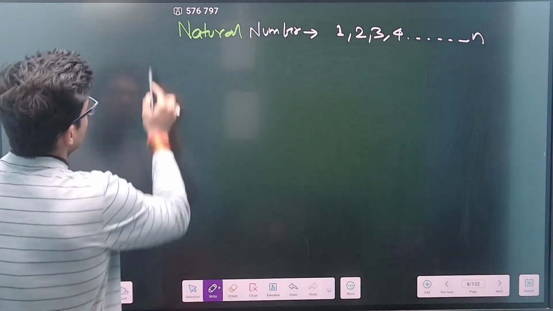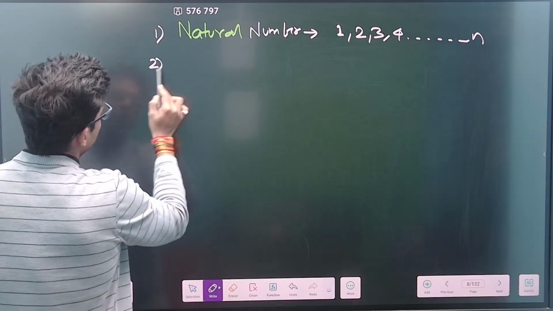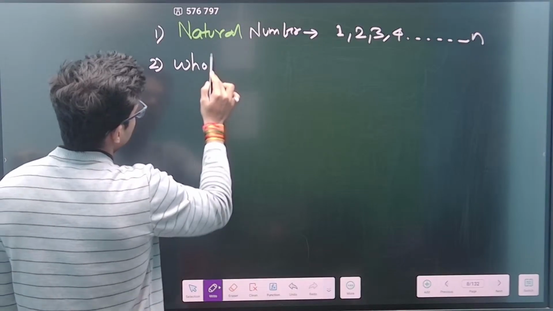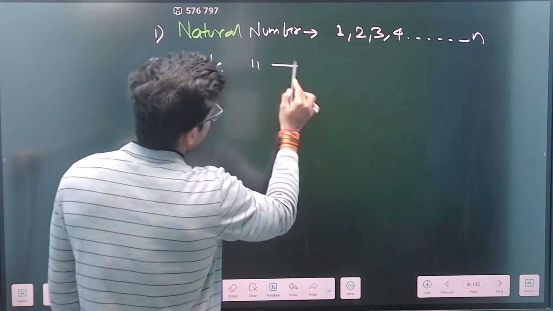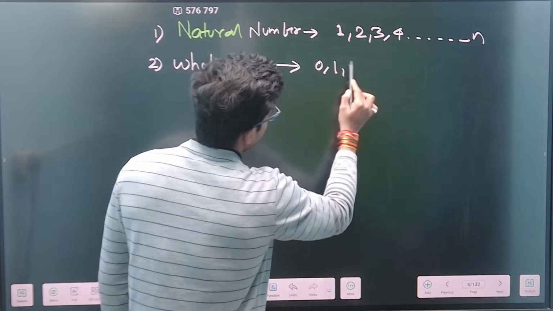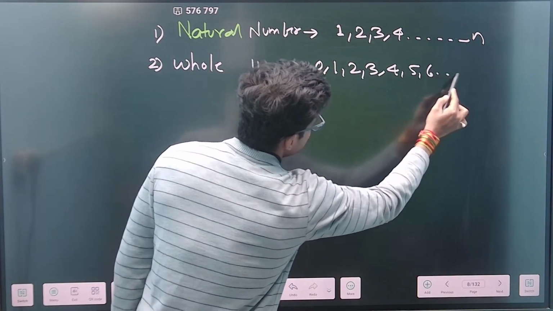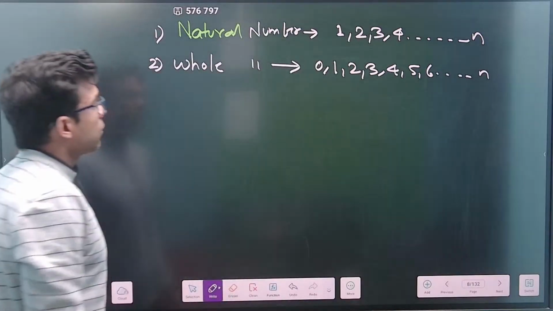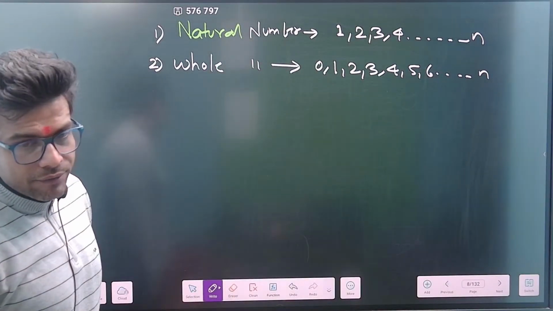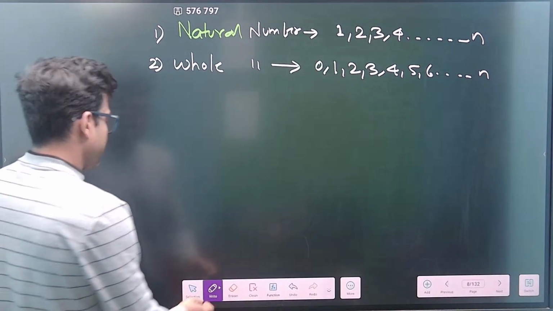Now, if I talk about whole numbers, the number starts from 0, then 1, 2, 3, 4, 5, 6, and so on and so forth. These are whole numbers, correct? I would request everyone to note it down. If you are free, note it down.